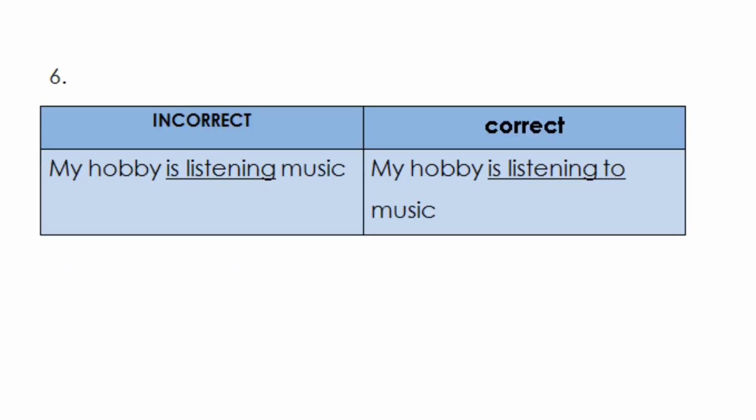Okay, now the sixth sentence, my hobby is listening music. Nope, here is listening music is incorrect. Instead, we can use my hobby is listening to music. We have to add the preposition to that. Okay, so my hobby is listening to music.